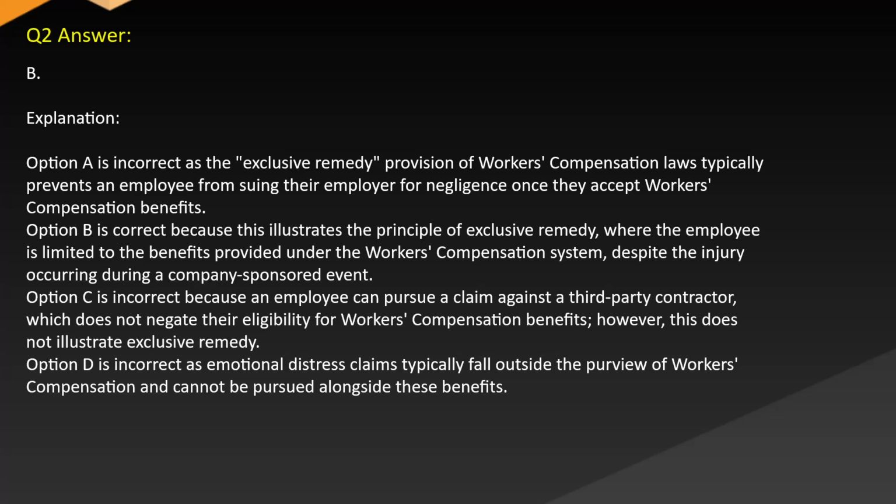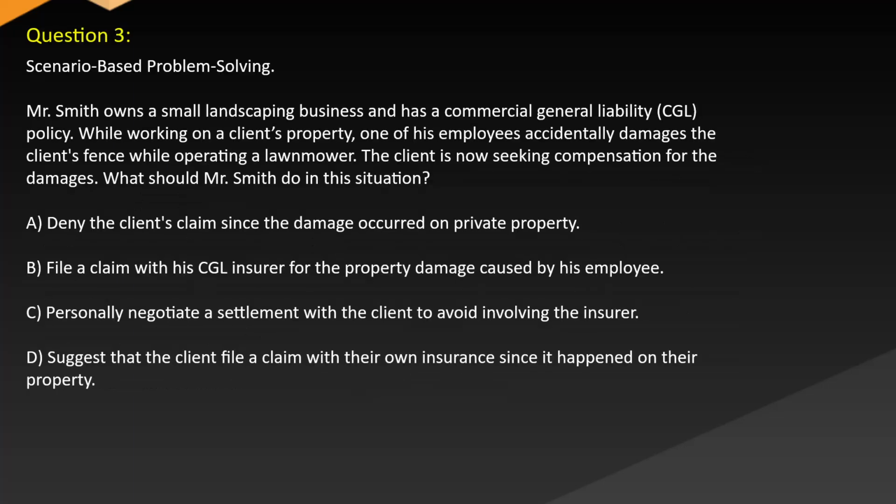Option C is incorrect because an employee can pursue a claim against a third-party contractor, which does not negate their eligibility for workers' compensation benefits. However, this does not illustrate exclusive remedy. Option D is incorrect as emotional distress claims typically fall outside the purview of workers' compensation and cannot be pursued alongside these benefits. Question 3.